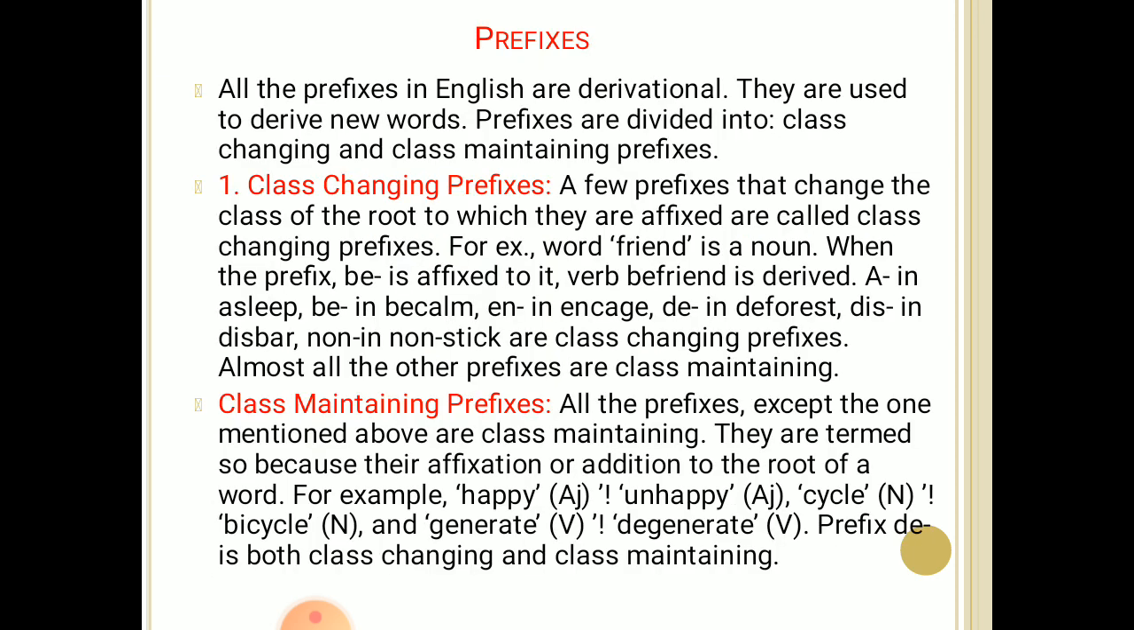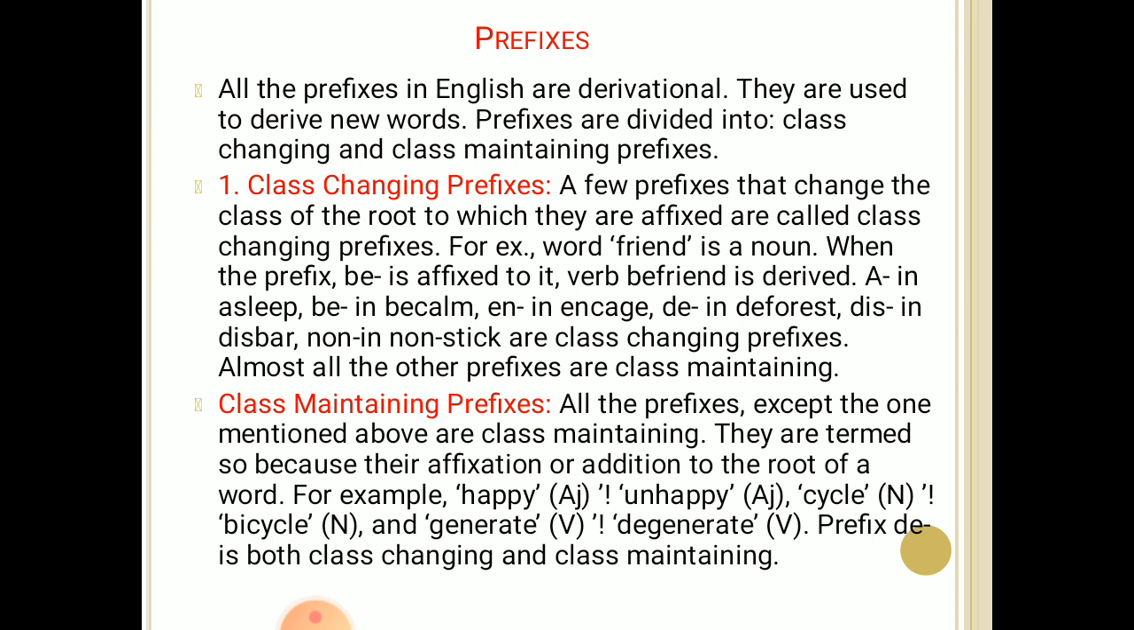Prefixes. All the prefixes in English are derivational. They are used to derive new words. Prefixes are divided into two types. First, class changing, and second, class maintaining prefixes. First, class changing prefixes. A few prefixes that change the class of the root to which they are affixed are called class changing prefixes.